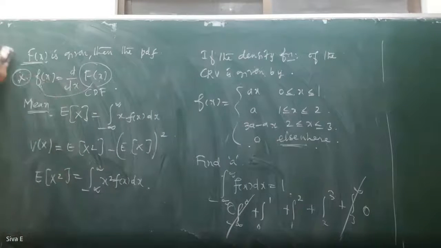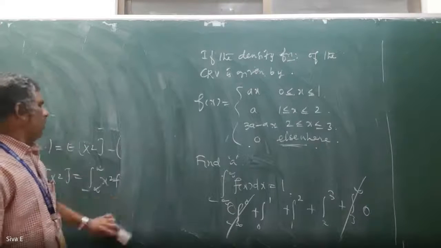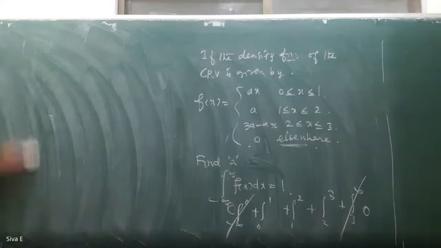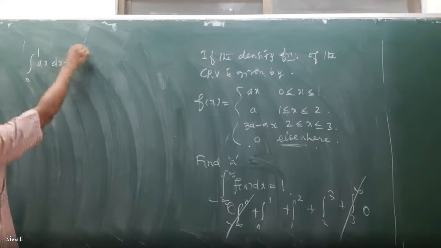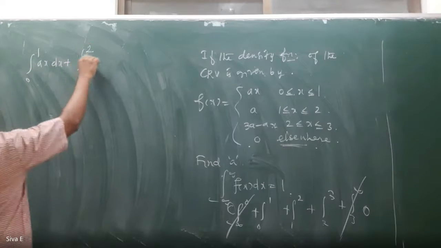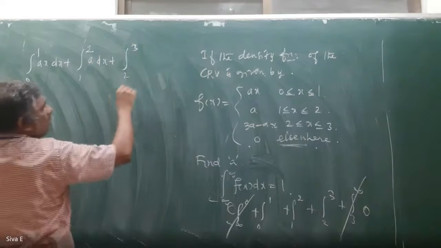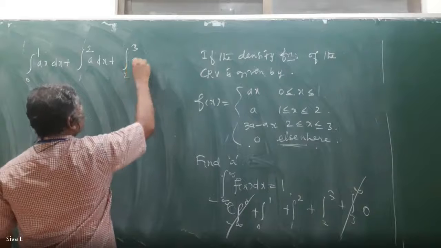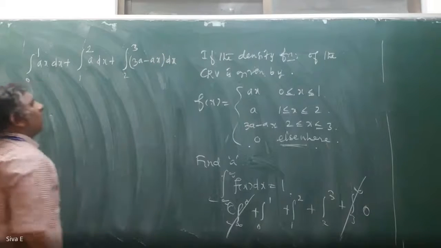So we can write this as: 0 to 1, what is f of x here? Ax dx, plus 1 to 2 a dx, plus 2 to 3 3a minus ax dx, equal to 1.